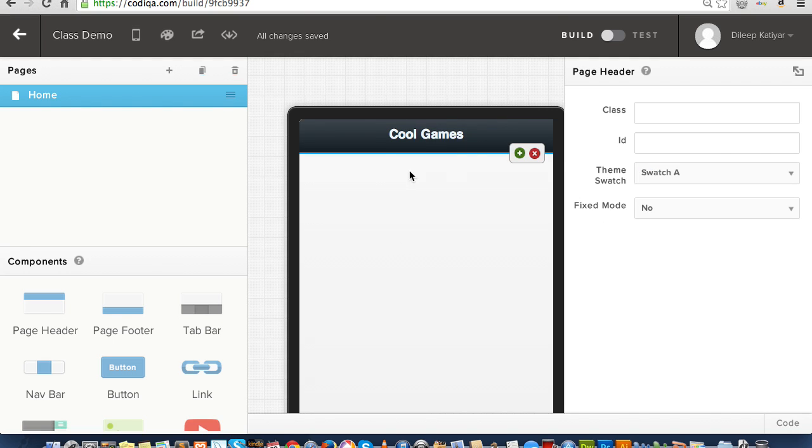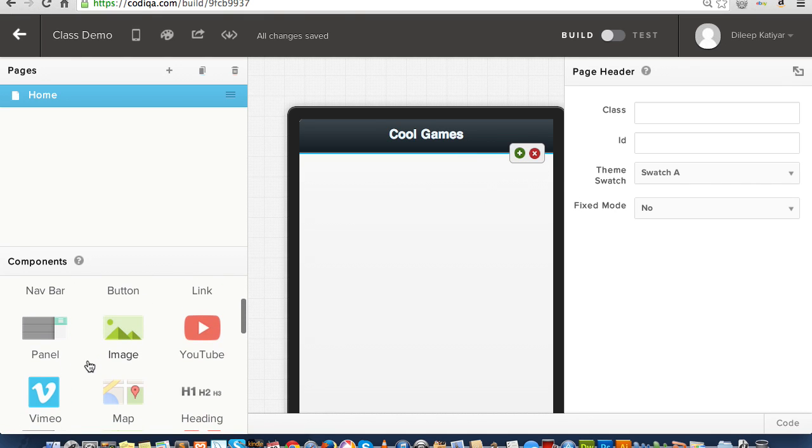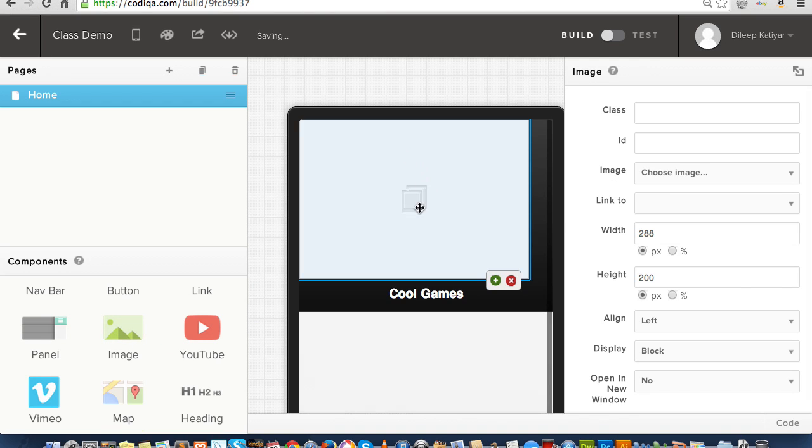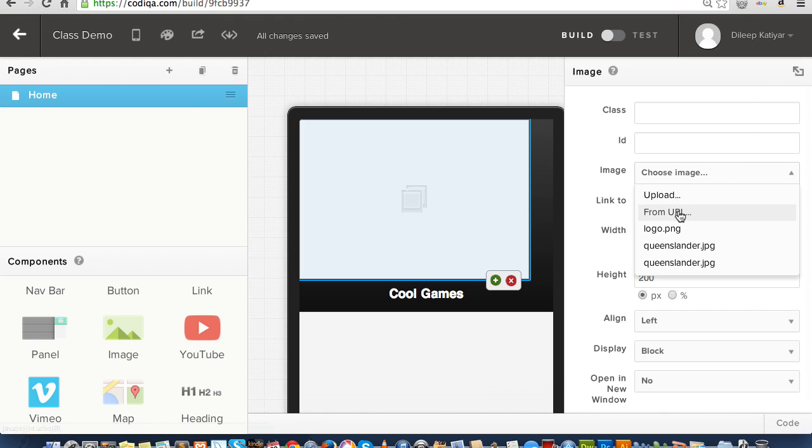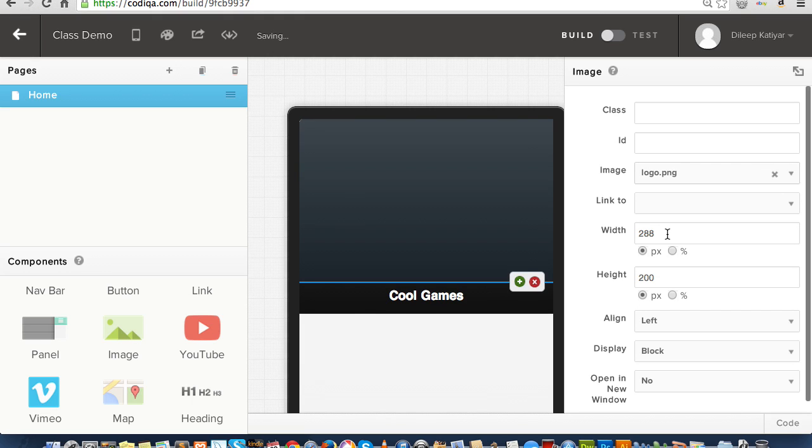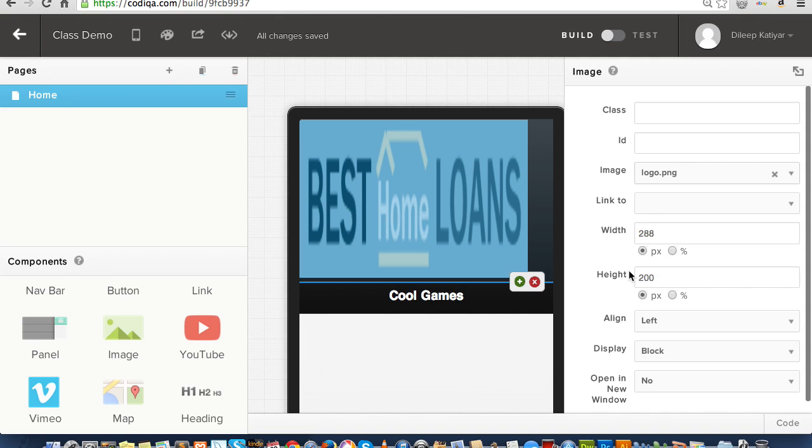The header by default has a style, you can't play much with it, but you can drag and drop an image in the header. See that? You can drag and drop an image in the header. I'll just choose an image. Oh, I've got a logo. Yes, I've got Best Home Loans.